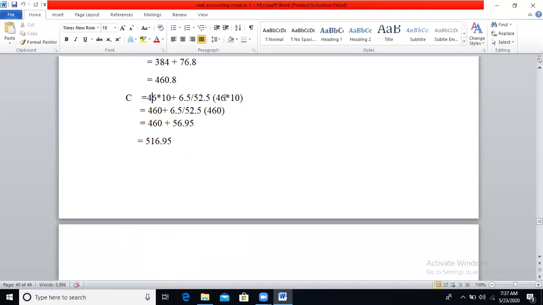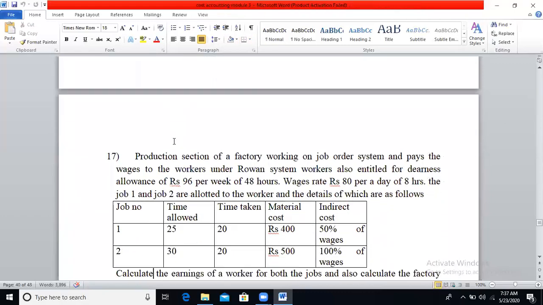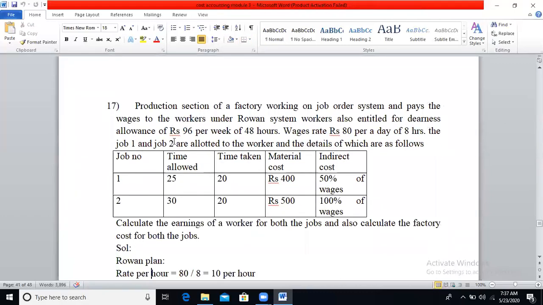So 46 into 10 is 460. 6.5 divided by 52.5, you will get 0.1238. If you multiply this with 460, you will get 56.95. So 460 plus 56.95, the value will be 516.95. So we have calculated under 4 methods.